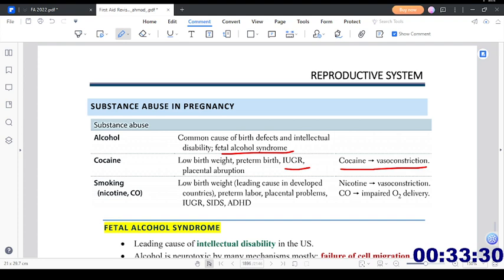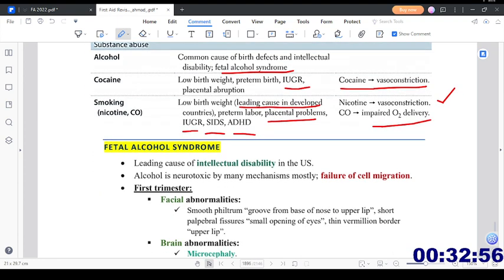Okay, smoking, nicotine, low birth weight. Okay, leading cause in the developed countries. So the leading cause of low birth weight in the developed countries is smoking. Then we have preterm labor, placental problems, intrauterine growth restriction, SIDS, which is sudden infant death syndrome, and ADHD, which is attention deficit hyperactivity disorder. Nicotine causes vasoconstriction, and carbon monoxide, which can come from the smoke, can cause impaired oxygen delivery because it will bind to the hemoglobin very strongly and it will not allow the already bound oxygen to be released into the peripheral tissues, so it can impair the oxygen delivery.